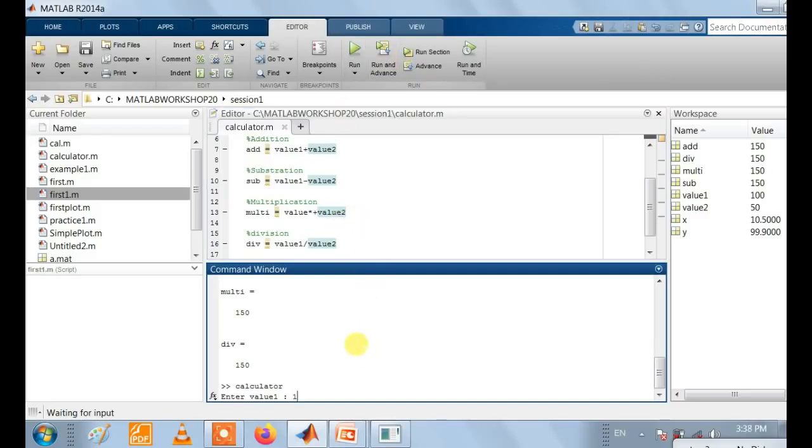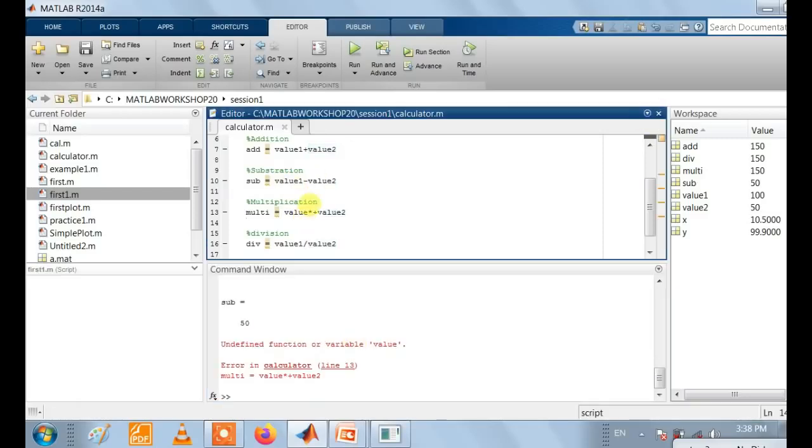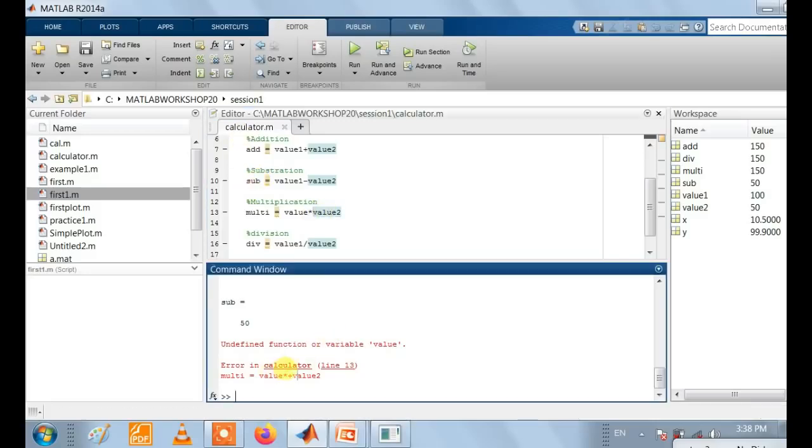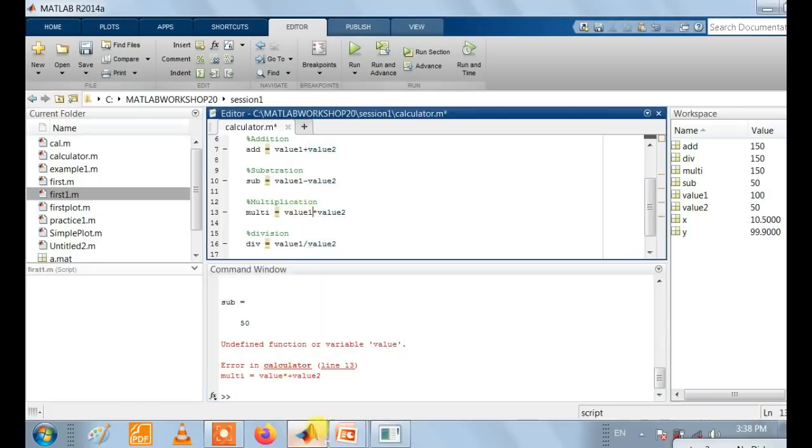Again we have to enter the value 100, second value 50. See, some error message is there at line number 13 of our code. So there is a mistake, that is multiplication is equal to value 1, we require into, and plus, both operators appear in our program, so that error happens.